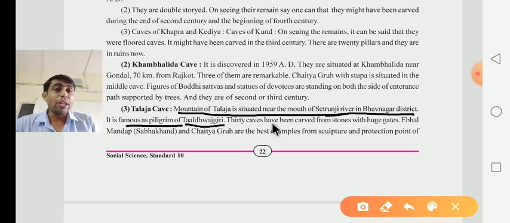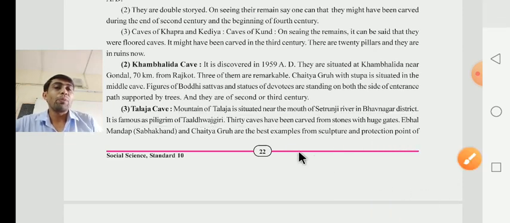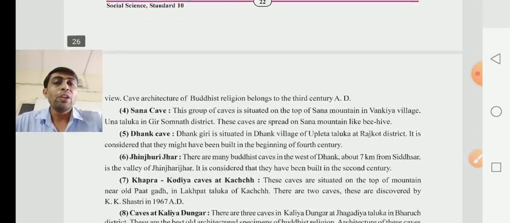Near about 30 caves have been carved from the stone with huge gates. The Abal Mandap, which means Sabhakhand, and the Chaitya Group are the best examples of sculpture and from the protection point of view.